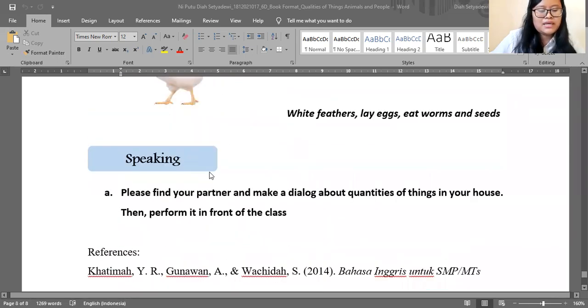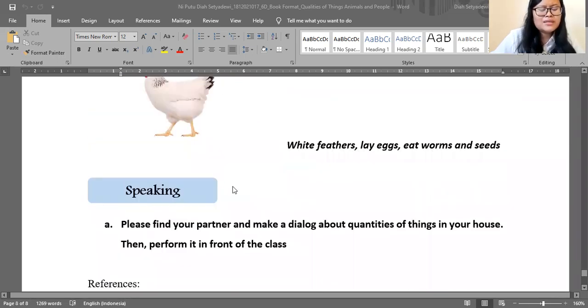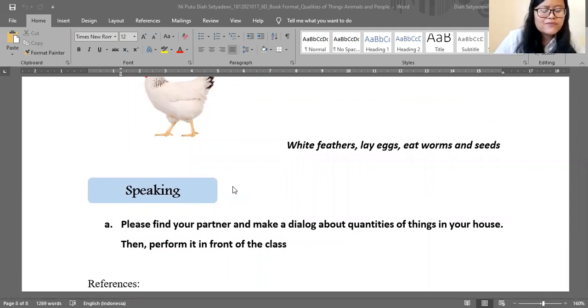And then speaking. Here in speaking, I just make one instruction, which is please find your partner and make a dialogue about quantities of things in your house. Then perform it in front of the class. So I will ask students to make a dialogue with their partner about quantities of things in their house, and perform it.